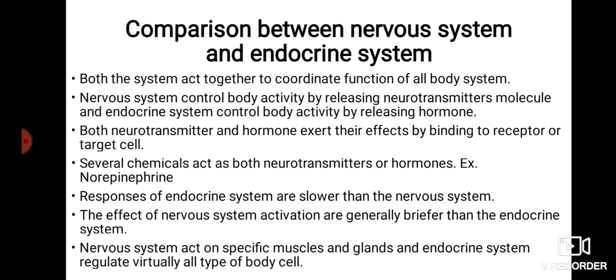So this is the difference: the nervous system acts on specific muscles and glands to stimulate their secretion, their contraction, etc. And the endocrine system regulates all types of cells of the body.